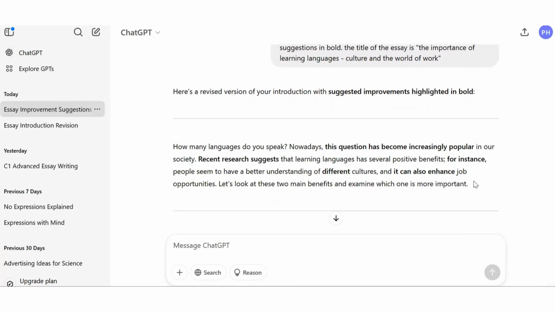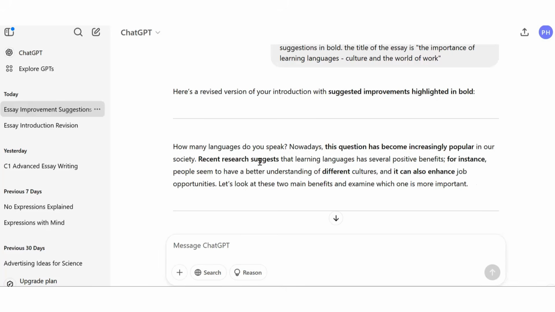So we've got our introduction here. We've talked about the two different parts that we're going to be talking about: culture and job opportunities. We've got our general statements at the beginning, so we introduce the topic to the reader. And we explain to the reader what we're going to be doing by looking at these two main benefits, and then say which one is more important.